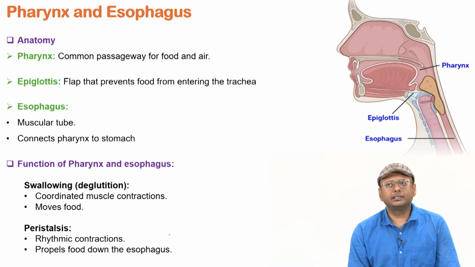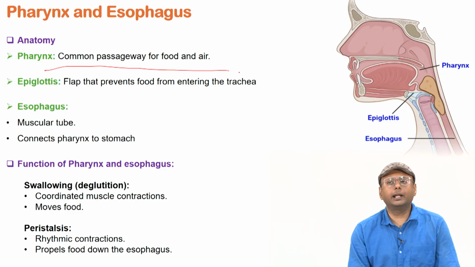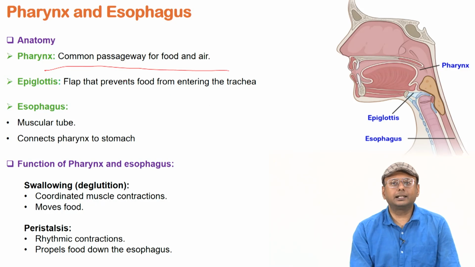Then the pharynx and the esophagus. The pharynx is the common passageway of food and air. You can see this is the pharynx area, the common passage of food and air, and there is a valve-like structure present, which is the epiglottis. This is a valve or flap that prevents food from entering the trachea.